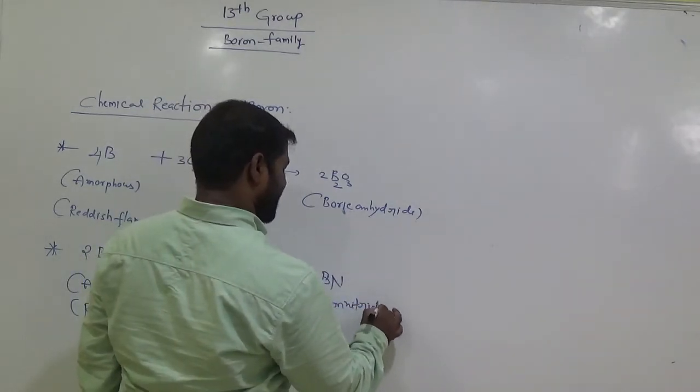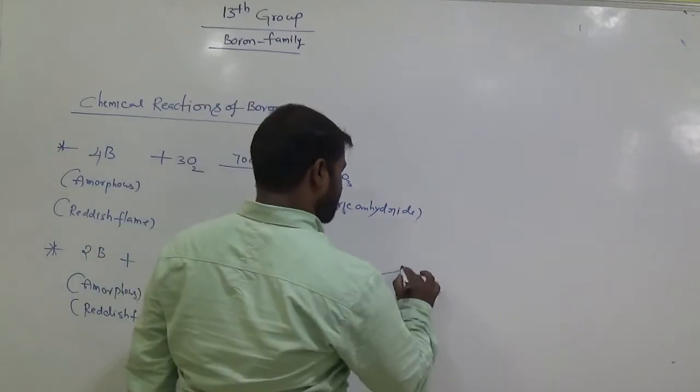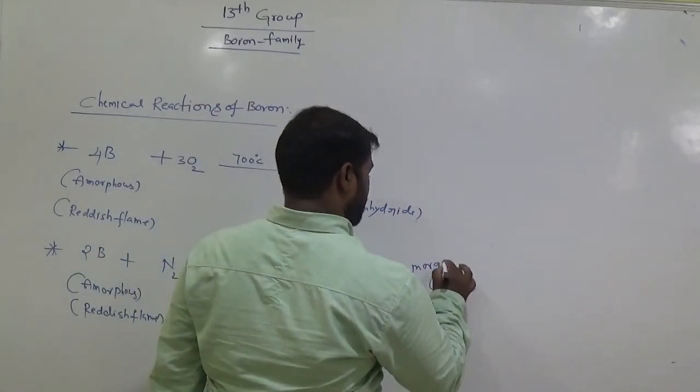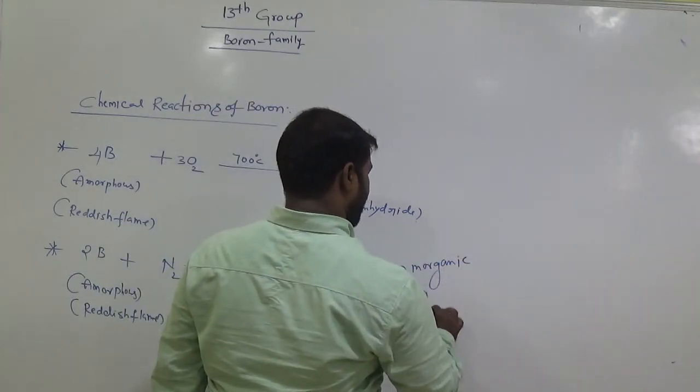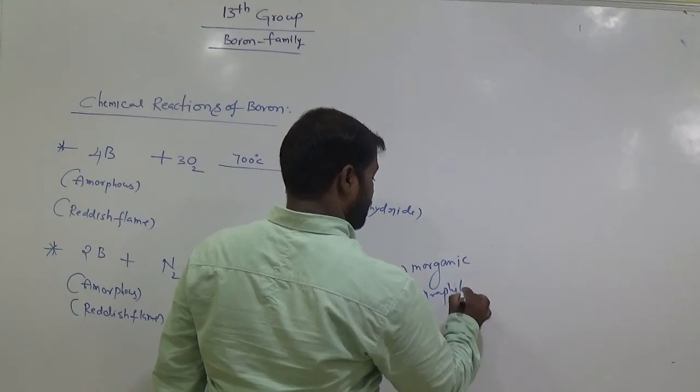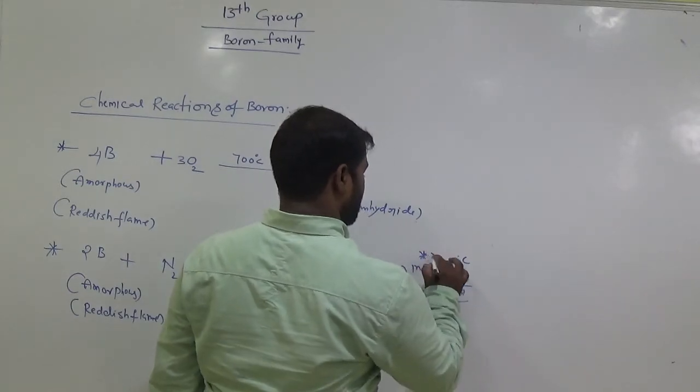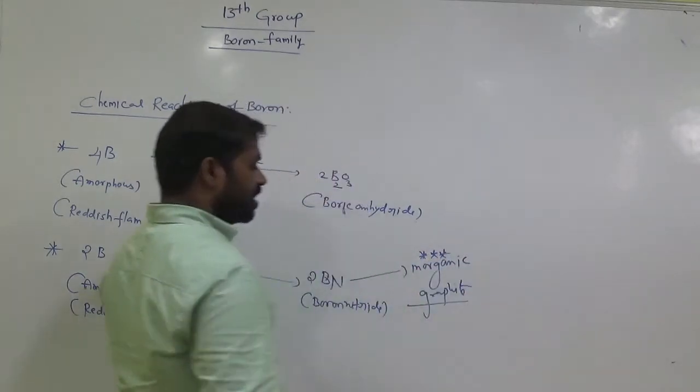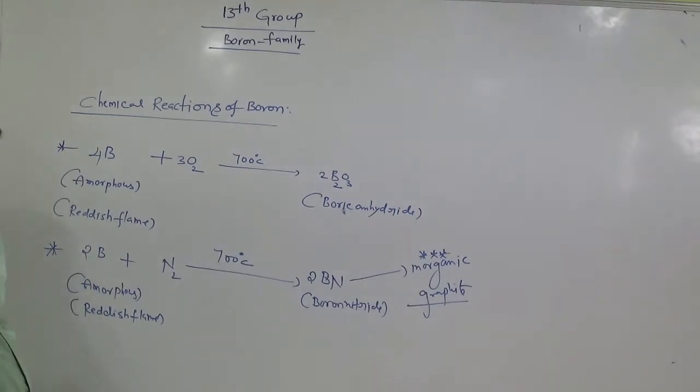It is boron nitride. We call it inorganic graphite, an important one. Inorganic graphite.